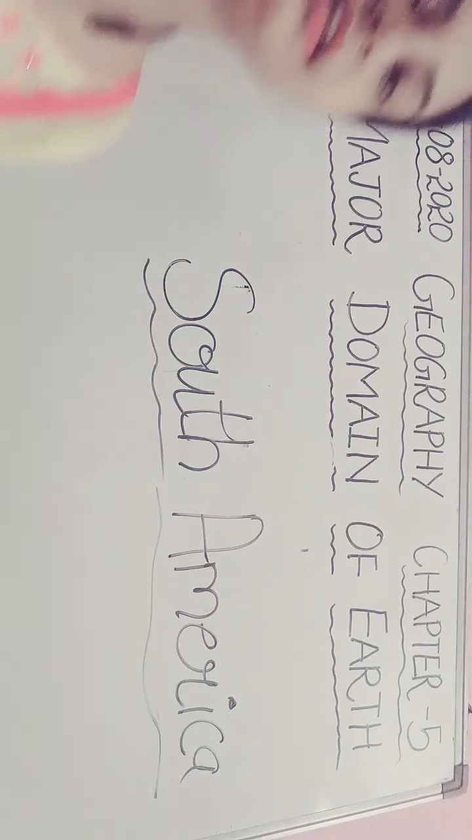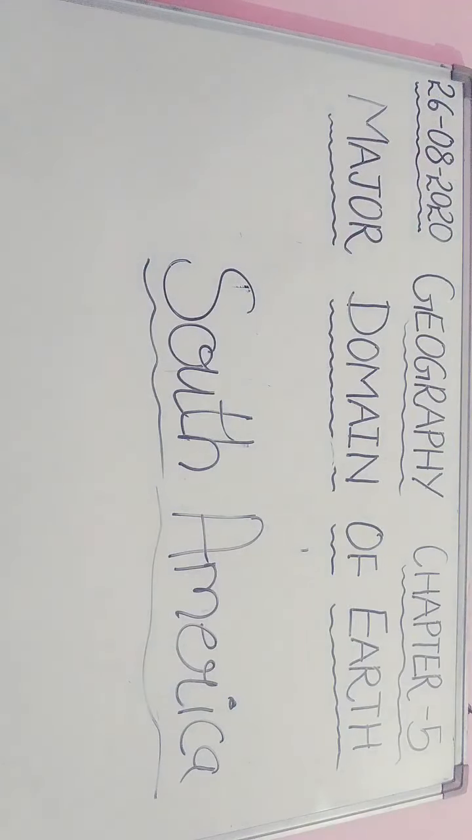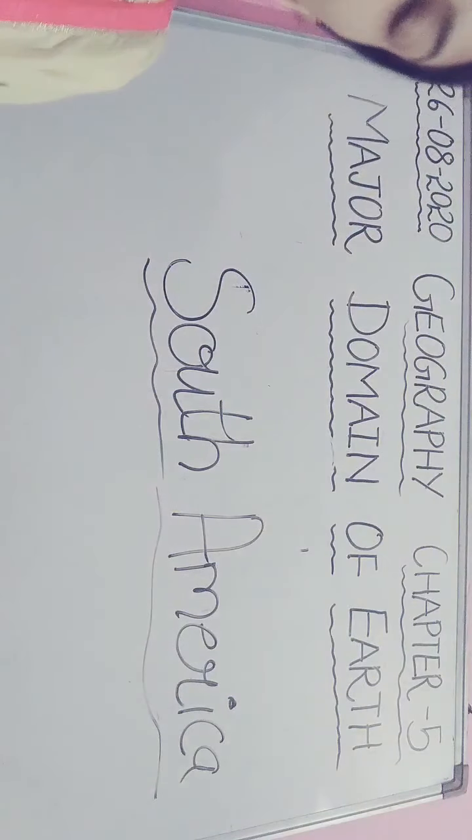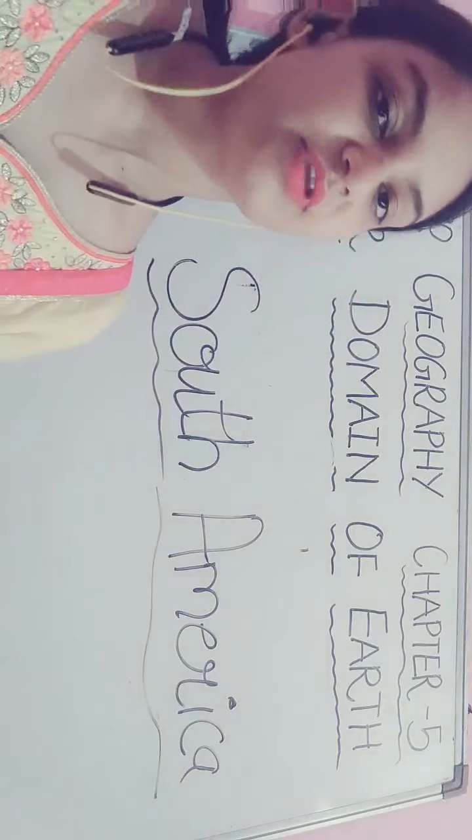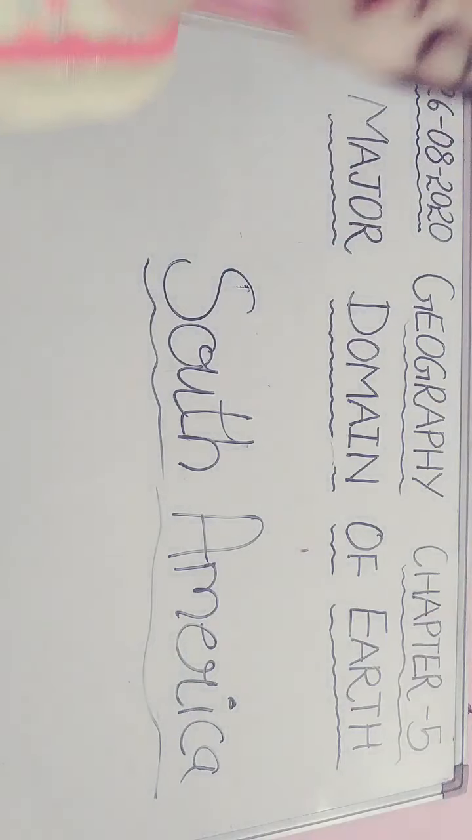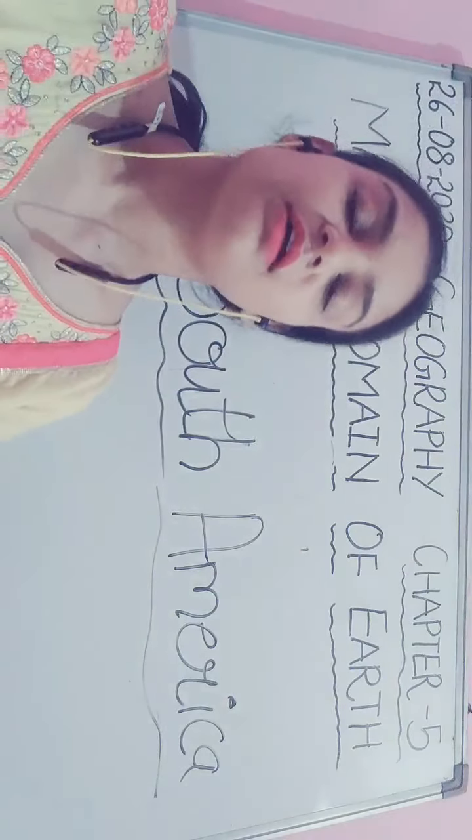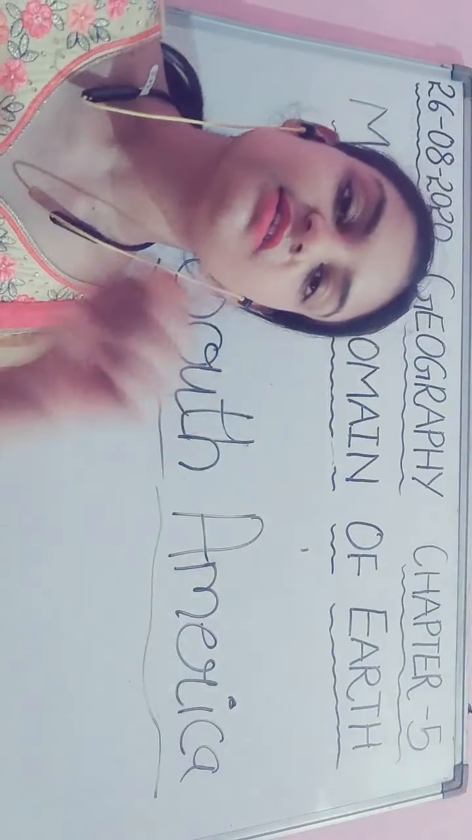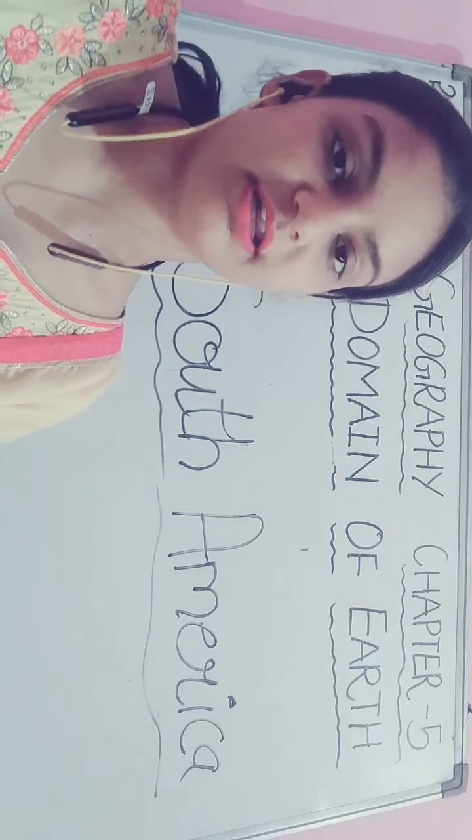Next continent is Australia. It is the smallest continent among all the continents, and it is lying in the southern hemisphere also. So these are some points about Australia. It is also known as the island continent. Why? Because from all the sides it is covered with water. That is why it is known as the island continent.